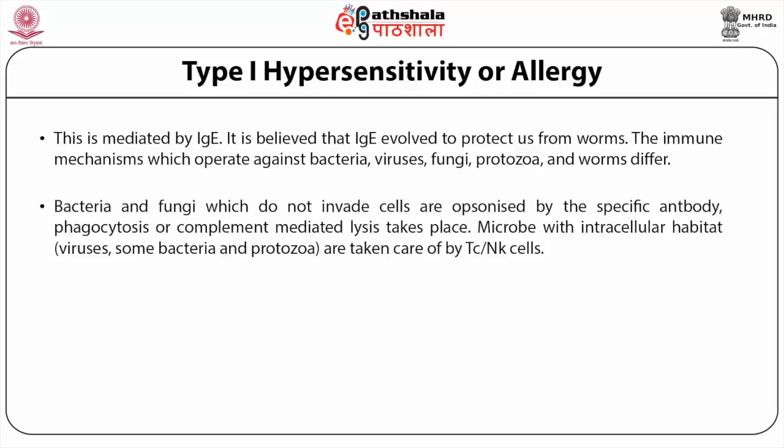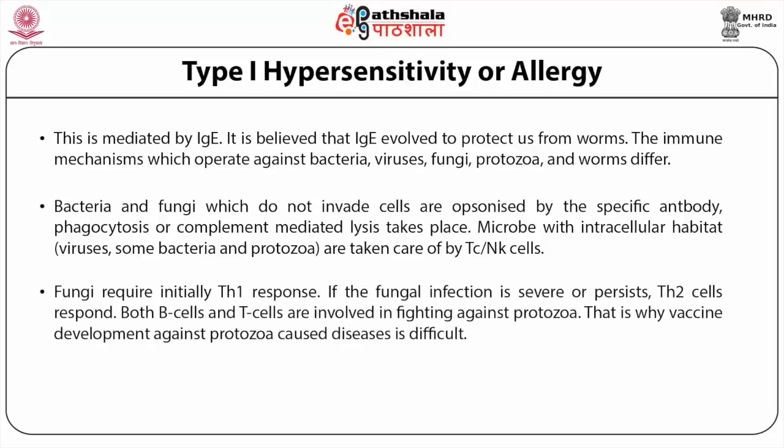The immune mechanisms which operate against bacteria, viruses, fungi, protozoa, and worms differ. Bacteria and fungi which do not invade cells are opsonized by the specific antibody. Phagocytosis or complement-mediated lysis takes place. Microbes with intracellular habitat, viruses, some bacteria and protozoa are taken care of by TC or NK cells.